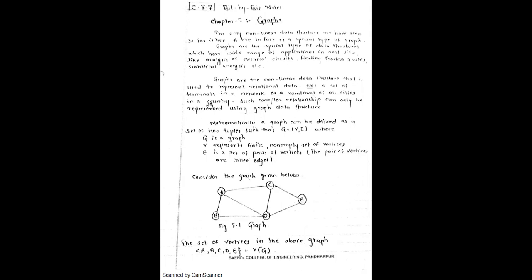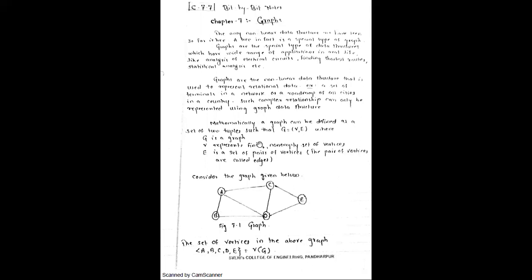After that, next we'll see mathematically how the graph is represented. So basic terminologies we will discuss now. Mathematically, a graph can be defined as a set of two tuples, vertices and edges. Now here the graph is given. Is it visible to all? Figure 7.1, graph. So here how many nodes are there? A, B, C, D and E are there. They are connected with each other, right?